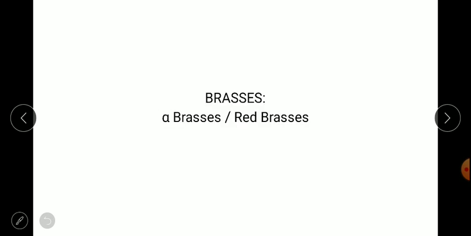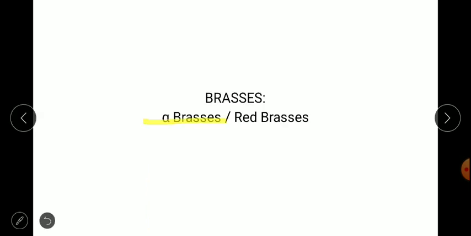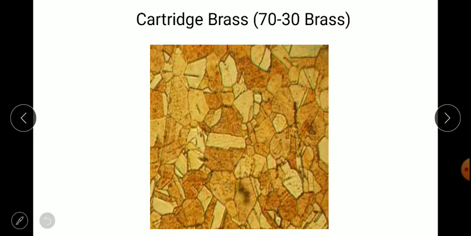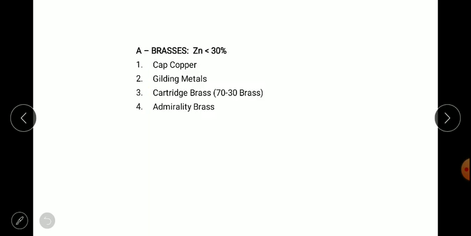So brasses in detail we'll discuss. Alpha brass, also called red brass since its appearance is reddish in color. The first category we have discussed was cartridge brass. Cartridge brass is also called 70-30 brass. Its microstructure will look like this, that is 70% copper, 30% zinc. So alpha brass has less than 30% zinc.